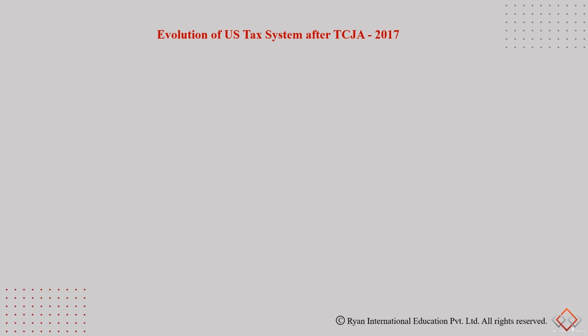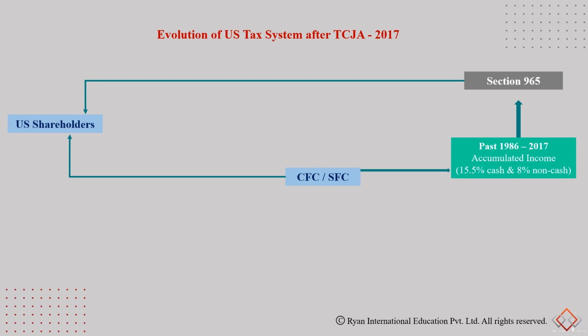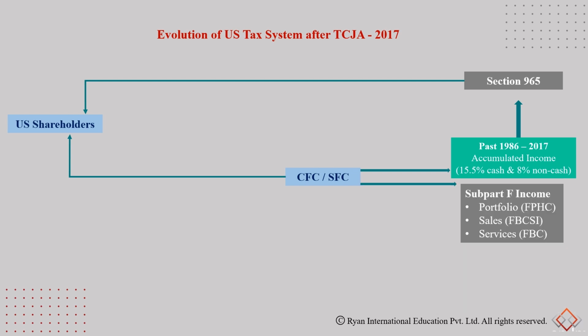So let's visualize the evolution of the US tax system after the Tax Cuts and Jobs Act of 2017. So we have the US shareholders. If they create a CFC or SFC outside the US, any past 1986 to 2017 accumulated income would be subject to Section 965, and they will have to pay 15.5% on accumulated cash and cash equivalents and 8% on any other accumulated non-cash item. So they'll have to pay this as a transition tax over a period of 8 years.